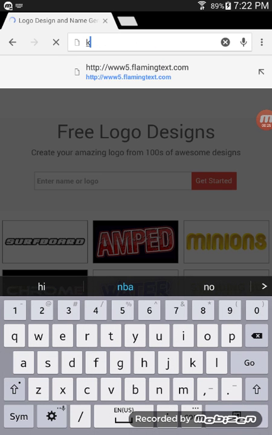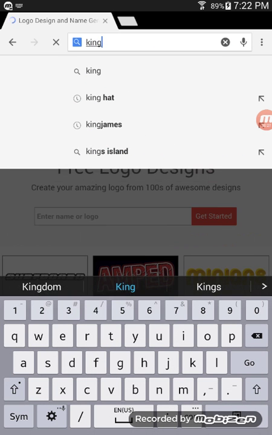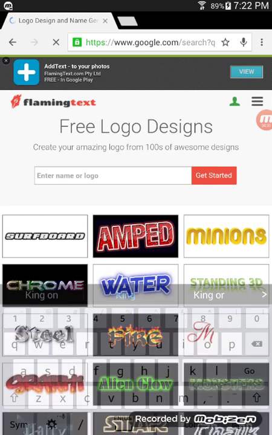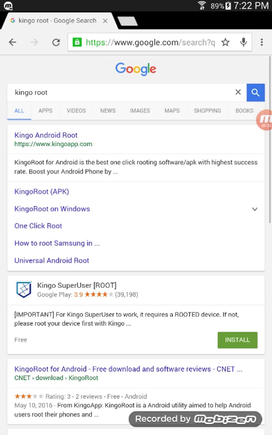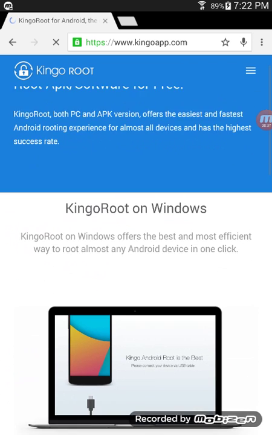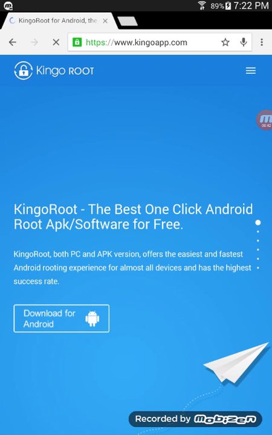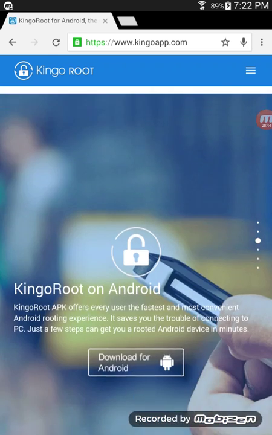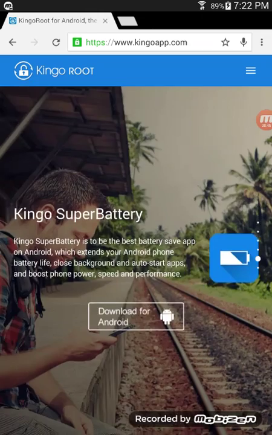and type King Broad. It's right there, and click the first one. Then actually you can see right here, and they say you need to download this.